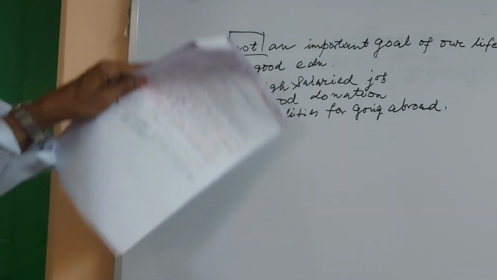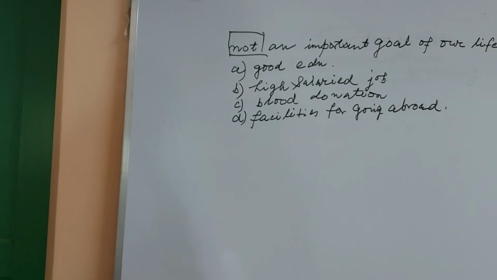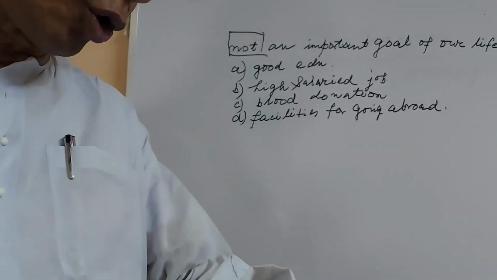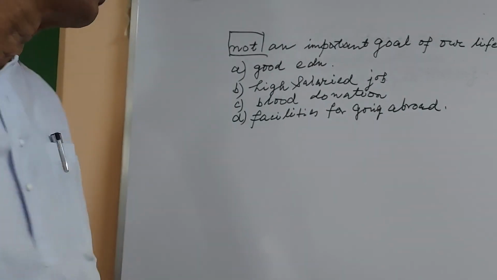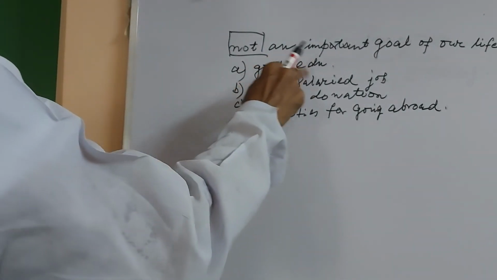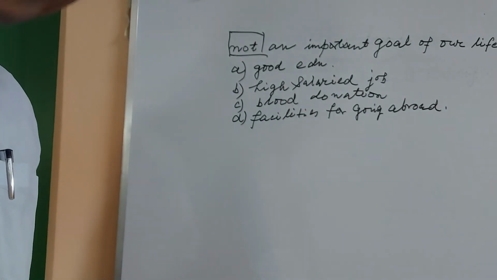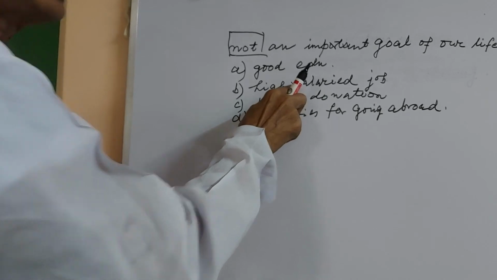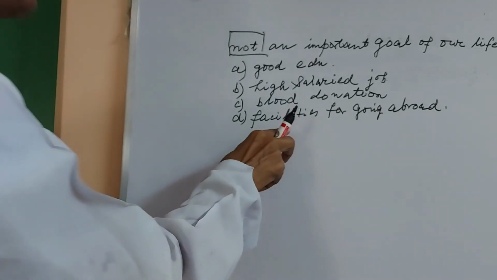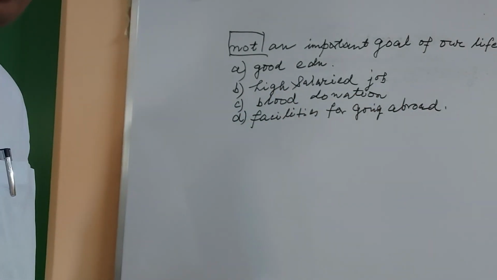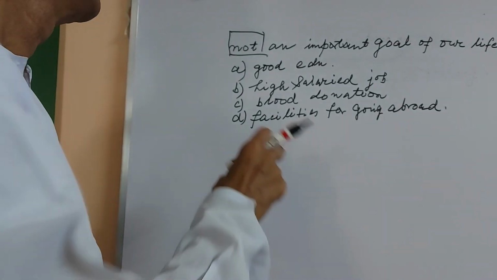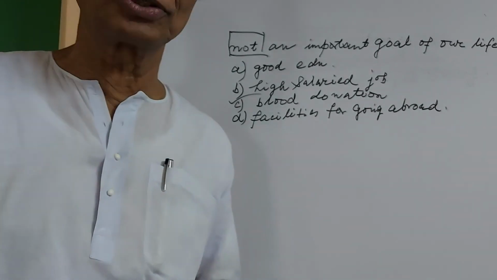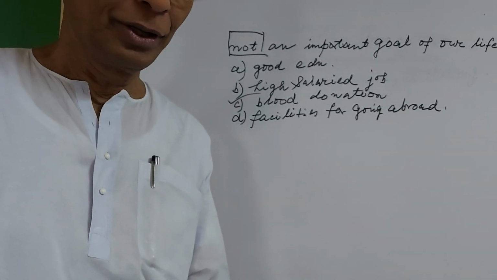So you see that there are four options. The question is, which is not an important goal of our life? Good education is an important goal. High salaried job is also an important goal. Facilities for going abroad, of course it is an important goal. Then the answer is C, that is blood donation. It is not an important goal of our life. Okay? Alright.